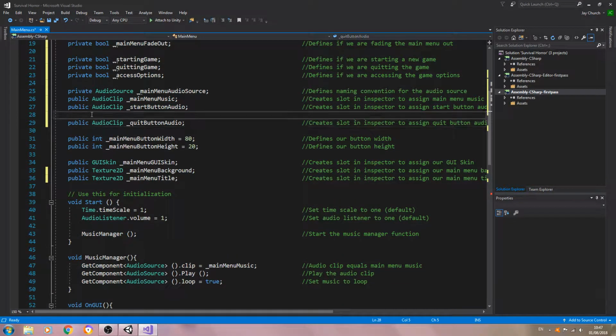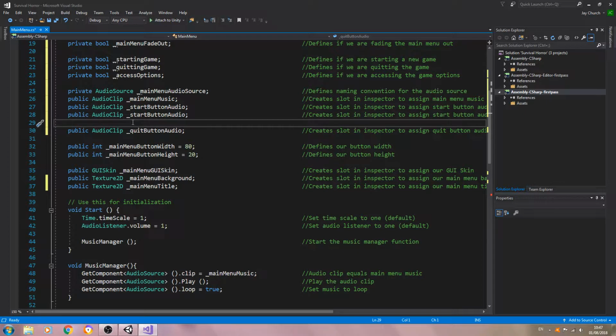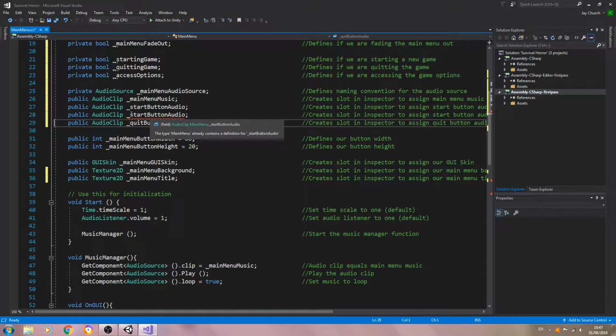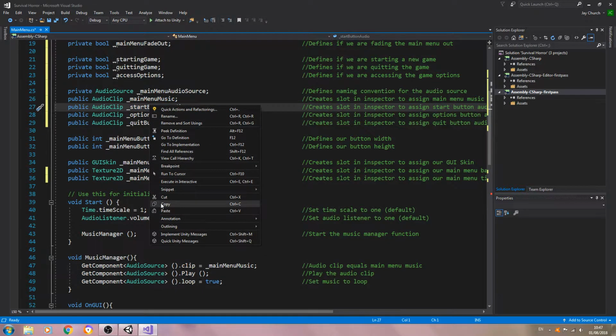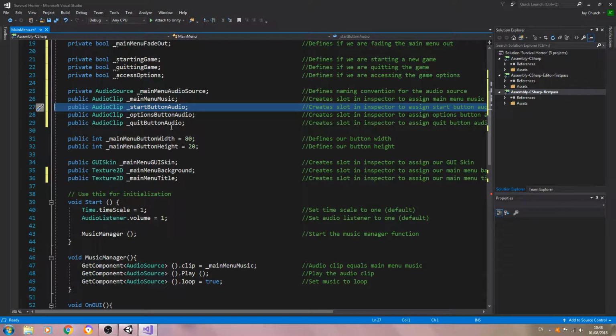and in fact, we'll copy one of the button lines. So let's paste that in between. And in my case, I've used the start. I'm going to change start to options. And we'll remember to change the comment as well. So what else do we need? We obviously do need the hover audio.